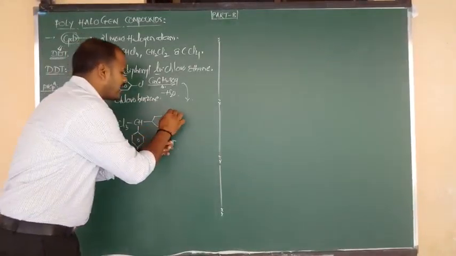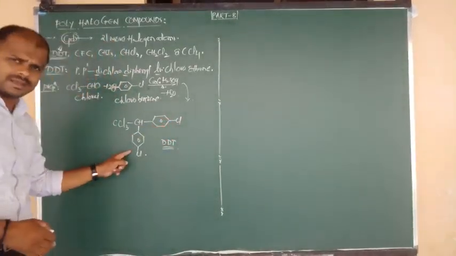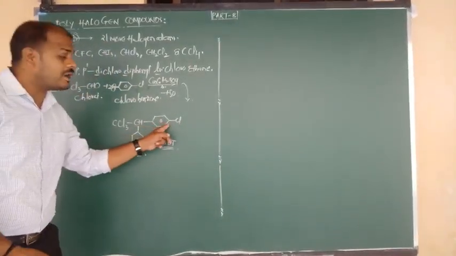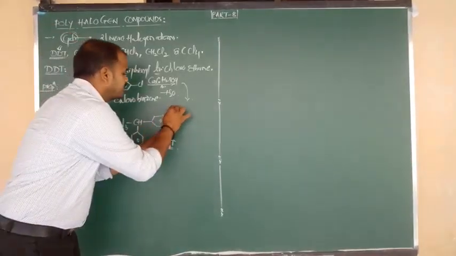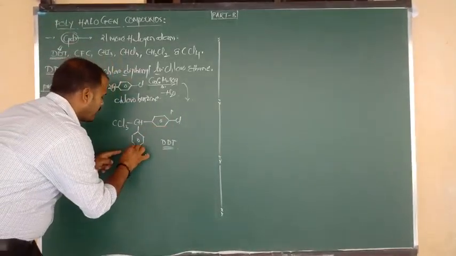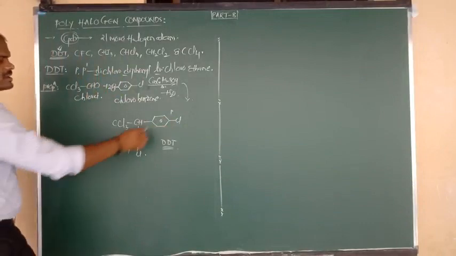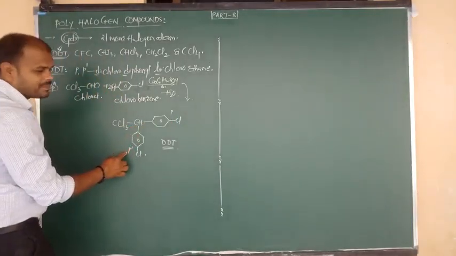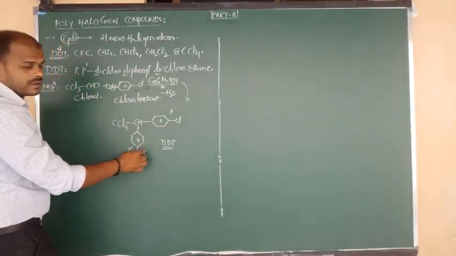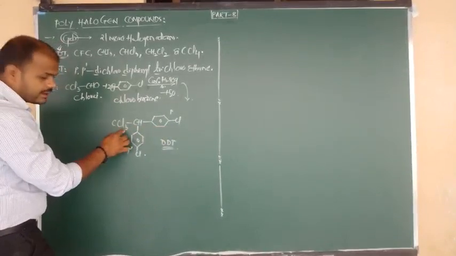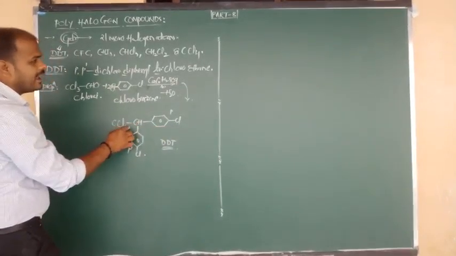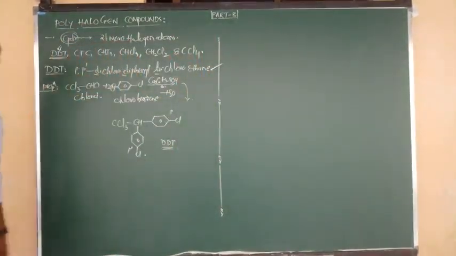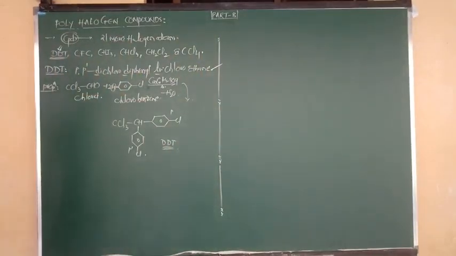This is nothing but para place and this is also para place. To show the variation, you denote this as para and this as para prime. Okay? So para, para prime dichloro diphenyl trichloro ethane. This is the common name. I hope you understand. Good.